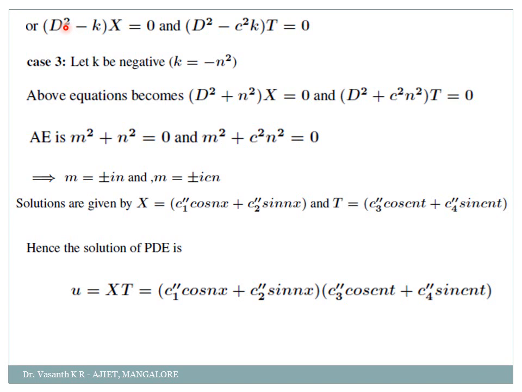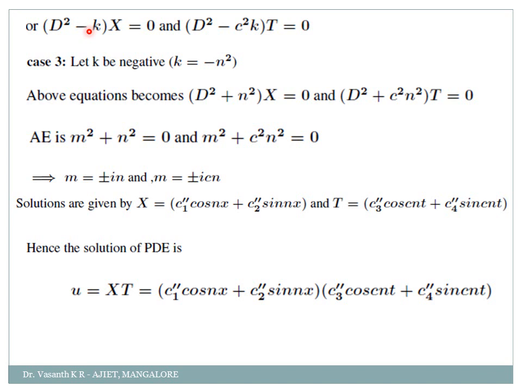Next case is what? When k is a positive term. That positive term we are taking as n². Let k = n². Okay, so we'll get (D² − n²)X = 0, and (D² − c²n²)T = 0. Write it in the form of auxiliary equation. We'll get m² − n² = 0, m² − c²n² = 0.